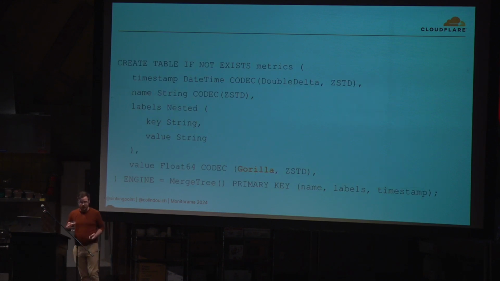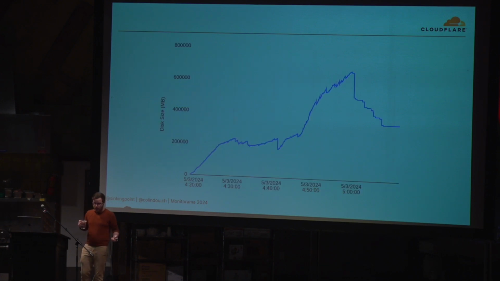Clickhouse supports Gorilla encoding. Let's see whether those are true. Disk usage, we go up, we go down, we get pretty much the same thing. We save about 30 gig or so, 10%. It's not bad, it's not great. Gorilla encoding, kind of disappointing, to be honest.